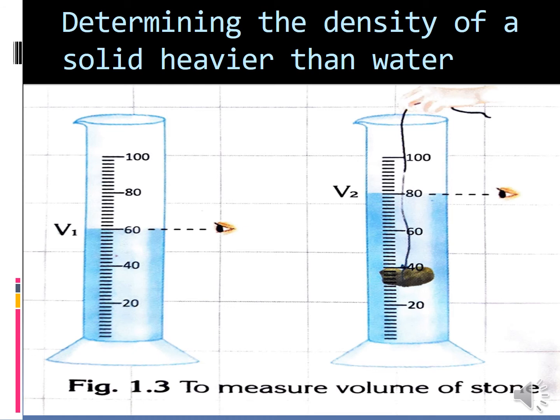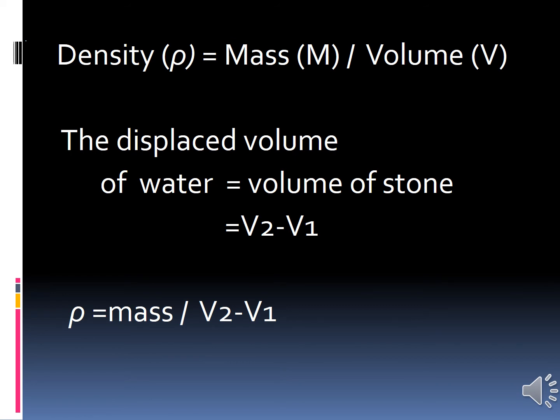Remember this. What is the formula for density? Density equal to mass by volume, rho equal to m by v. We are going to find the density of the stone immersed in the water.